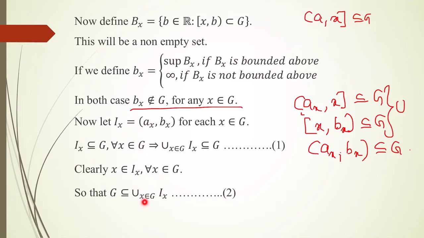Now we have to prove that this is a countable union. Corresponding to each x element of G, we have taken an open interval. Now we have to restrict this such that this union is a pairwise disjoint union of countably many open intervals. So here I have union of I_x is contained in G. Now G is contained in union of I_x, means G is equal to union over x element of G of I_x.